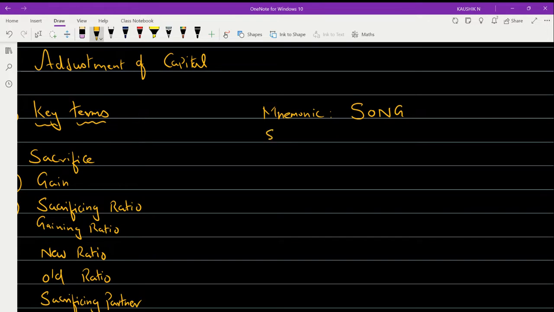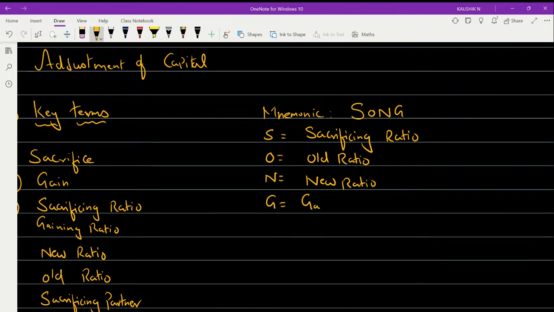S stands for sacrificing ratio, O stands for old ratio, N stands for new ratio, and G stands for gaining ratio. So it is a clue word, an easy remembering concept.